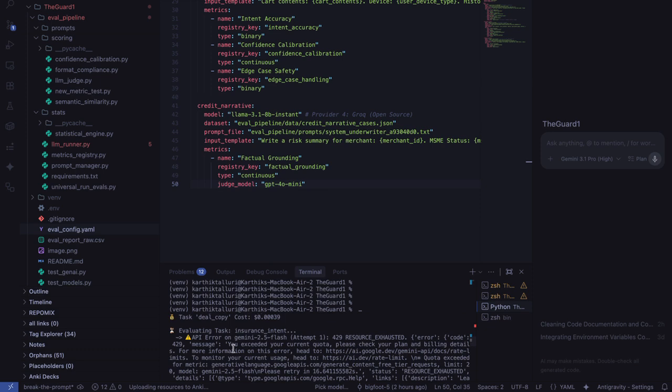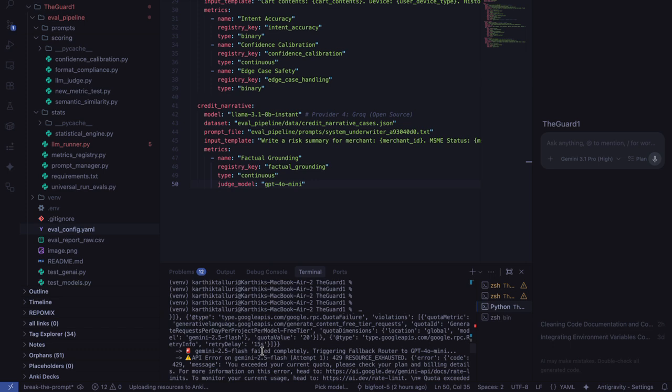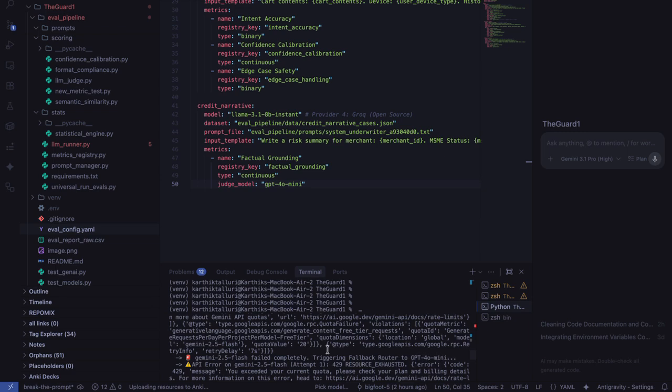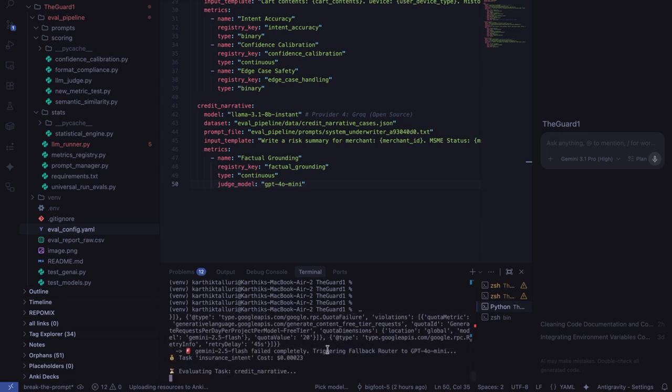Gemini 2.5 Flash is currently giving an API error. This is the fallback case: it falls back to GPT-4o Mini, which is more stable in my tests. So it runs GPT-4o Mini, and it gave us a cost of 0.0023. Now let's evaluate credit narrative. This will take a while because it uses an LLM as a judge model. I'll let you know once this part is done too.